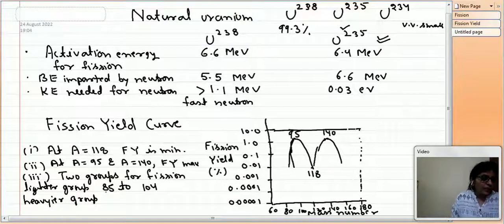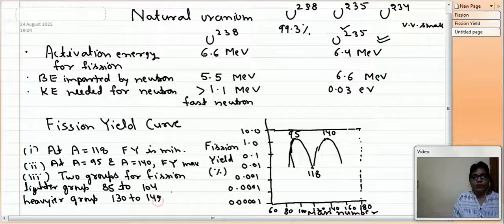Heavier group means it is 130 to 149. So one group is 85 to 104. It has more fission yield than another group, which is 130 to 149. It has more fission yield, and in between the two there is a minimum fission yield, or beyond this also there is minimum fission yield. So these are the groups in which we can divide the fission nuclei.